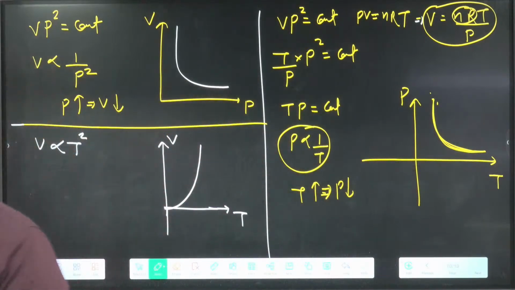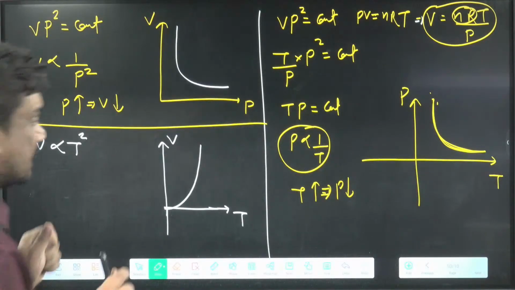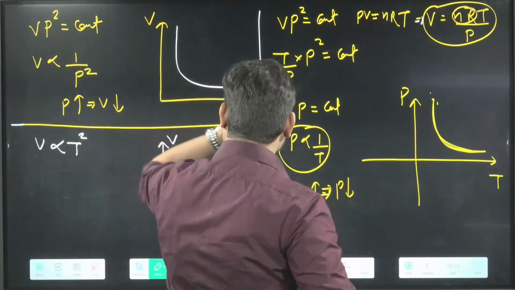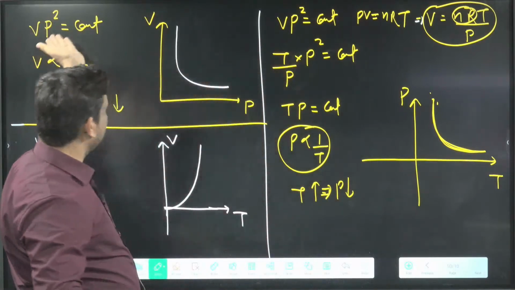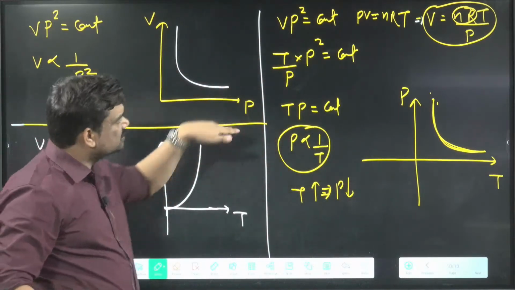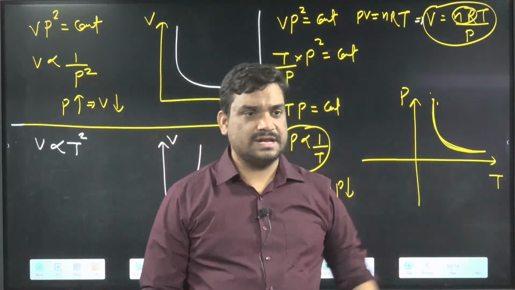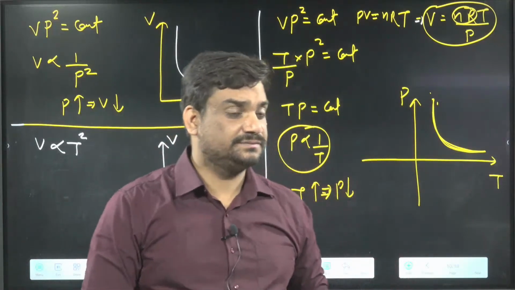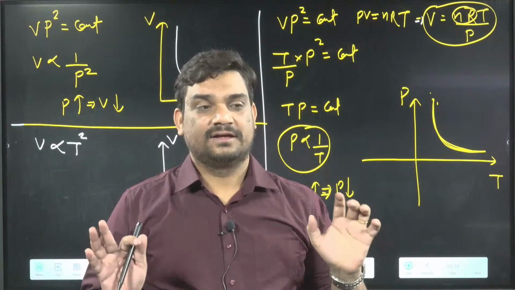Sometimes the relation will not be given to you, and if the relation is not given, then you have to find that relation. Here in this one, the relation was given for volume and pressure. We got volume-temperature as well as volume-pressure. Clear? Can I go for the next question?